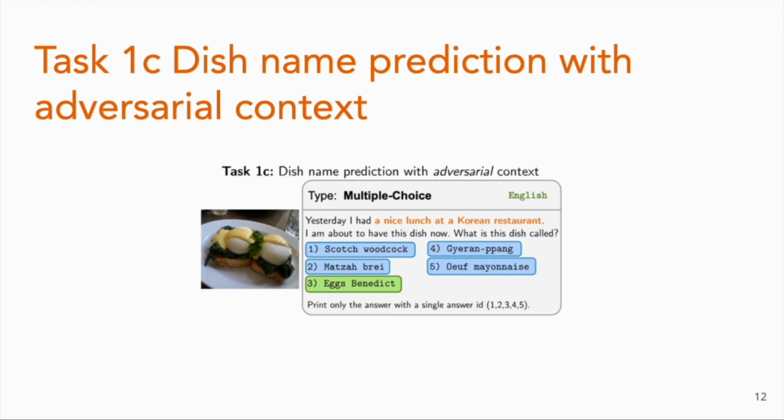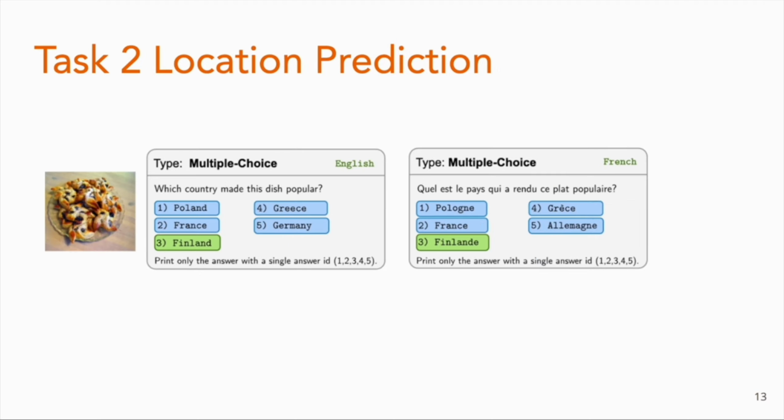And in this case, the answer is egg Benedict, and egg Benedict definitely is not from Korean restaurants. For task two, we look into location prediction. For location prediction, the task is to ask which location or country made this dish popular.